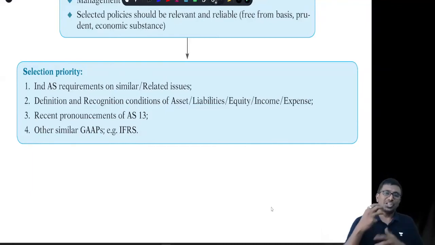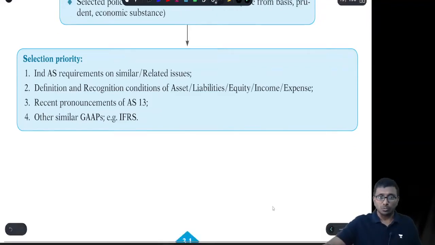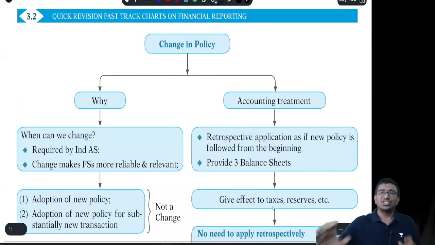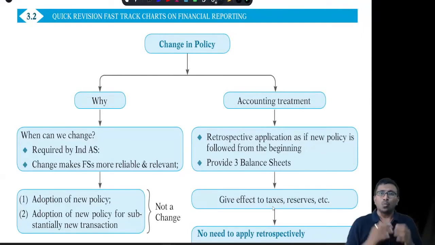Now, when there is a change in accounting policy, what are we supposed to do? First, you need to look at why the change. And if it is changed, what is the accounting treatment? That is the second point. Why the change? The change may be because it is required by the Ind AS. There may be an amendment to Ind AS, and that's why a change in the policy is required, or maybe for better presentation, you can say.